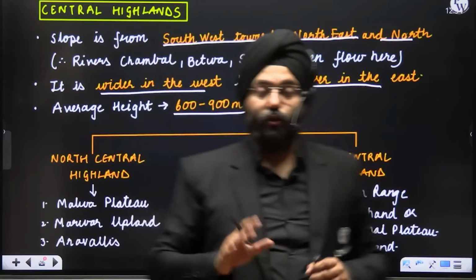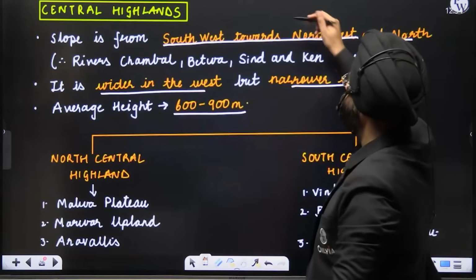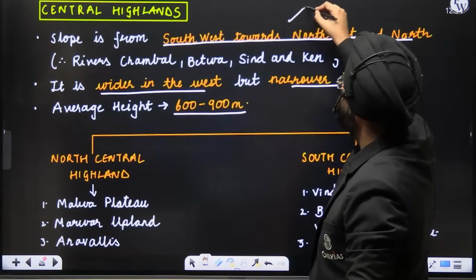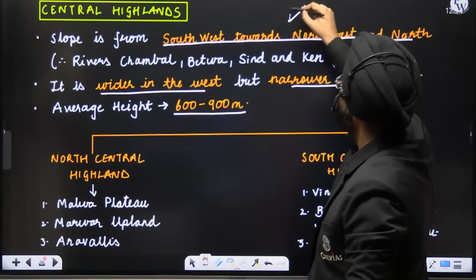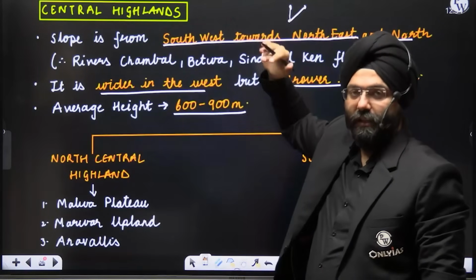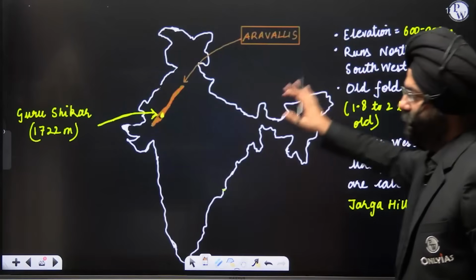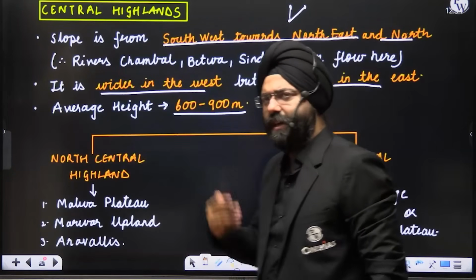Clear? The slope is from the southwest towards the northeast and towards the north. That is why the rivers flow upward. Clear? Let's move ahead. Let's see. The first is Aravali's. What is this? Aravali. So let's see Aravali's.